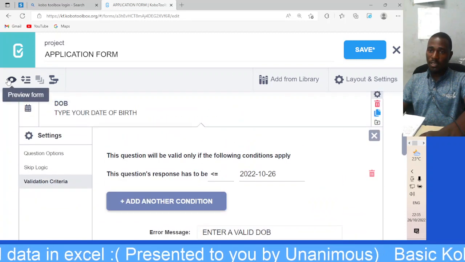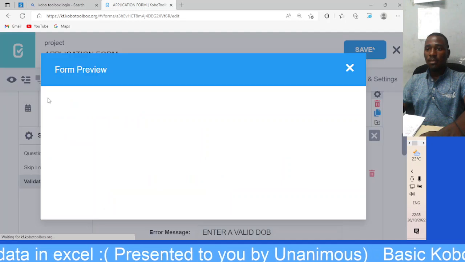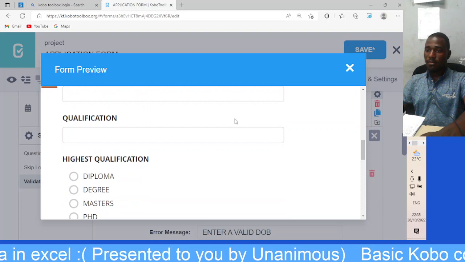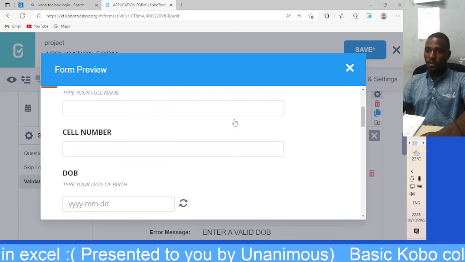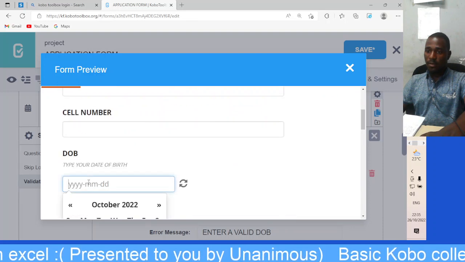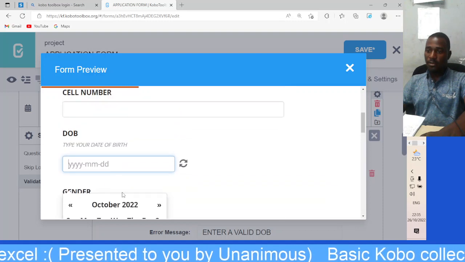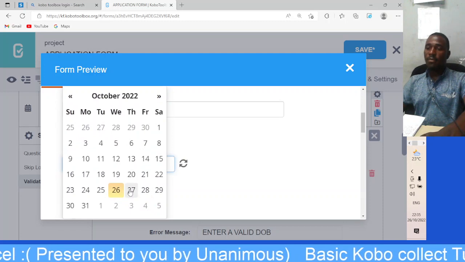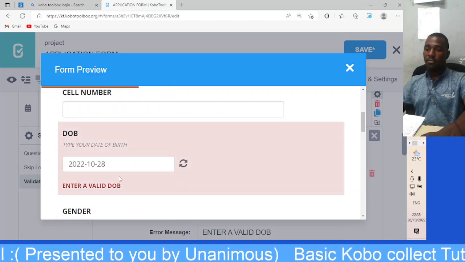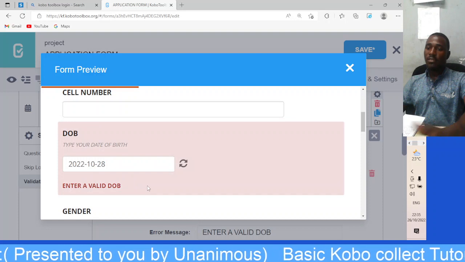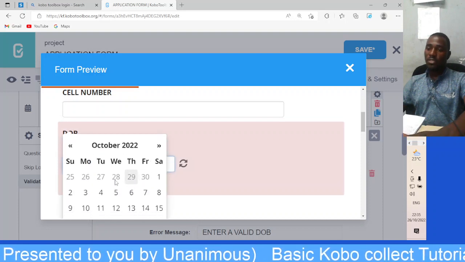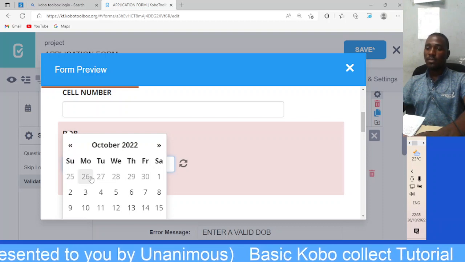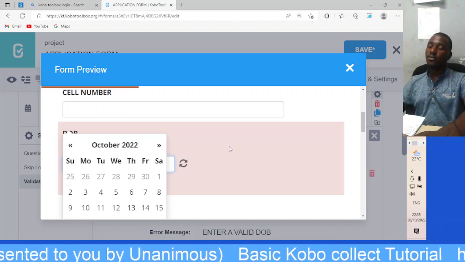So you can come and check how it looks like. Here we have date of birth. I may decide to enter a date beyond today. It's an invalid date of birth. Choose something before today's date so that it will be a valid date of birth.